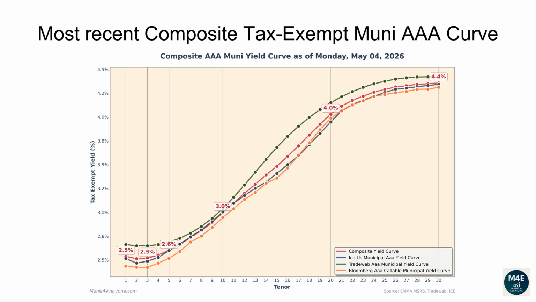The one-year composite tax-exempt yield is 2.54%. The two-year yield is 2.51%. The three-year yield is 2.52%. The 5-year yield is 2.6%. The 10-year yield is 3.0%. The 20-year yield is 4.03%. The 30-year yield is 4.36%.